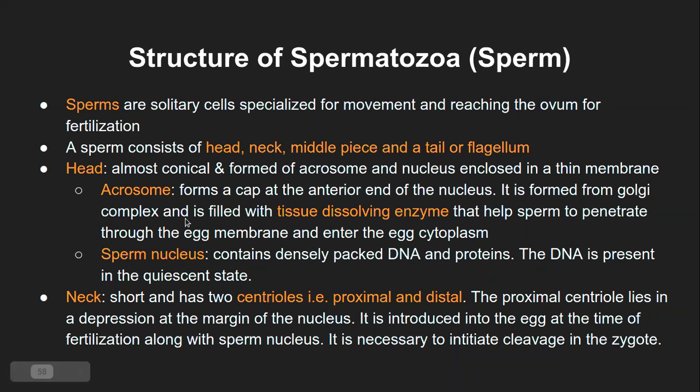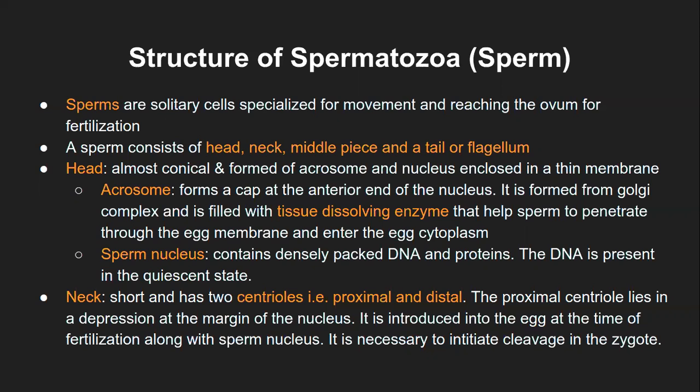It is formed from the Golgi complex, like we had mentioned earlier. The Golgi bodies form this acrosome structure, which is filled with a tissue dissolving enzyme. I guess it is hyaluronidase. Hyaluronidase is the special enzyme which has the ability to dissolve the cell membrane, that is, the plasma membrane. That particular enzyme is present in the acrosome. It is synthesized and then stored in the acrosome structure.